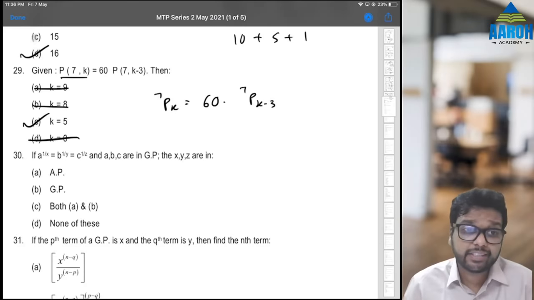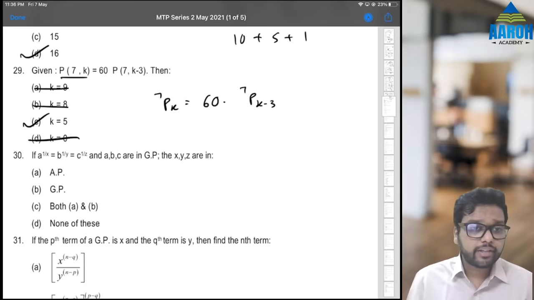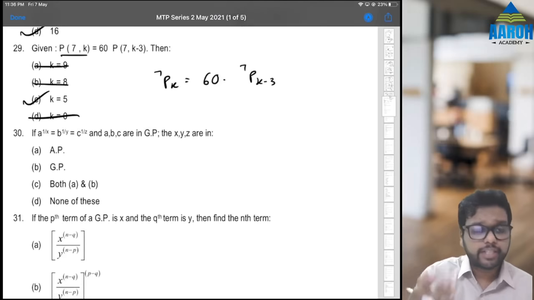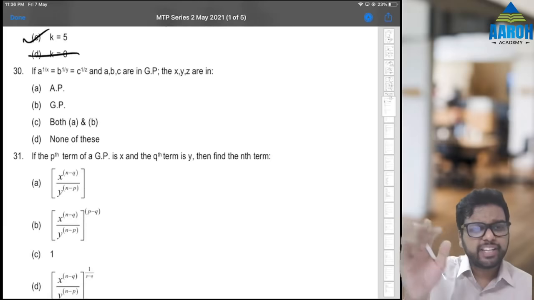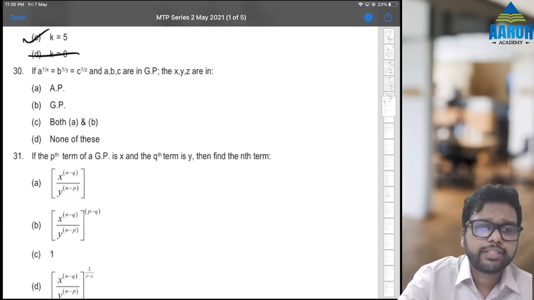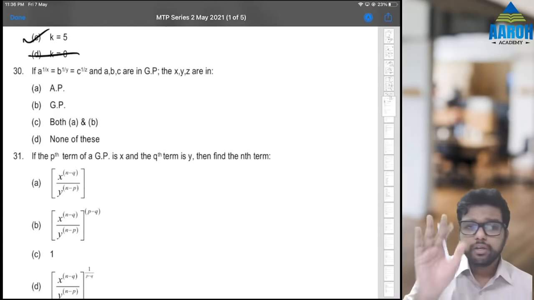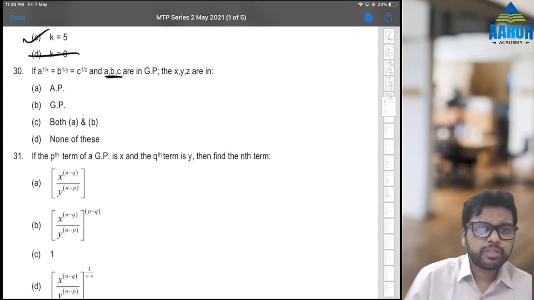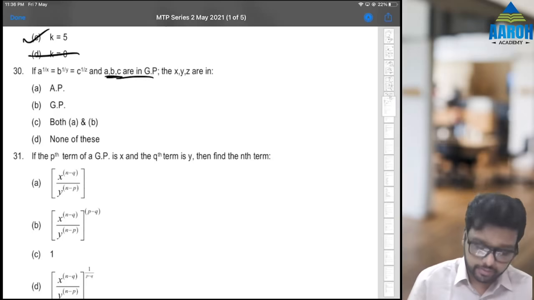No need to check. In exam, you have to assume that their options are obviously correct. So no need to check. Here you can check if you want. Next, 30. If a raised to 1 by x, b raised to 1 by y, c raised to 1 by z, and a, b, c are in GP, then x, y, z are in what? Now, best way is to assume some numbers. a, b, c are in GP. Okay, don't assume 1, because 1 raised to anything is 1.